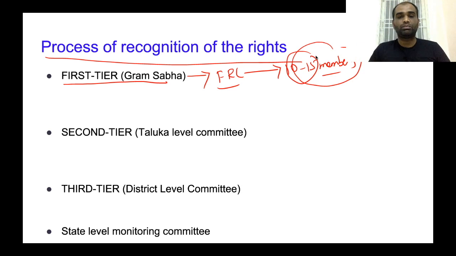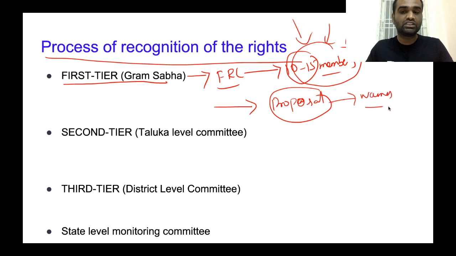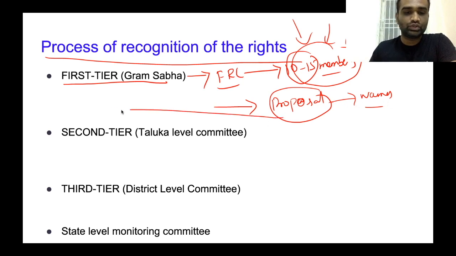Now, these 10 to 15 members will receive proposals from various people who are residing in the forest. They will collect various proposals from a number of people. They will examine these proposals. Based on their screening, they will prepare a proposal. Clear? Now, this proposal will contain the names as well as the families who deserve recognition from the government. Now, this proposal will be sent to the second tier. This second tier comprises the taluka level committee. Now, this taluka level committee will scrutinize. First, they will scrutinize.